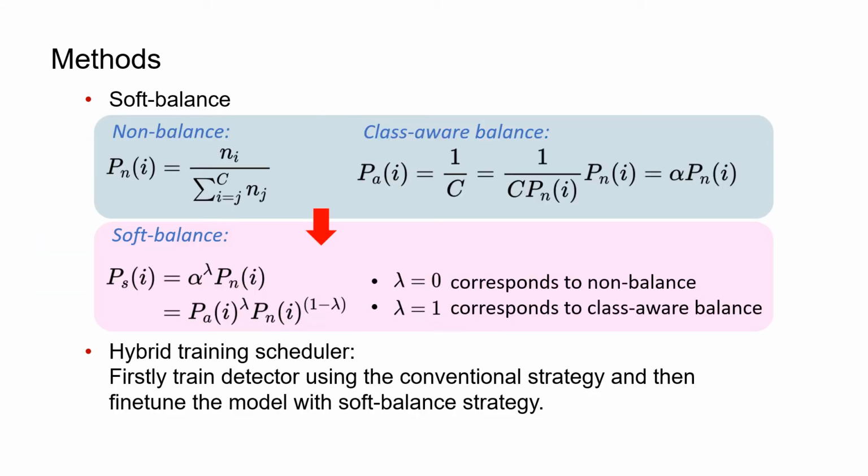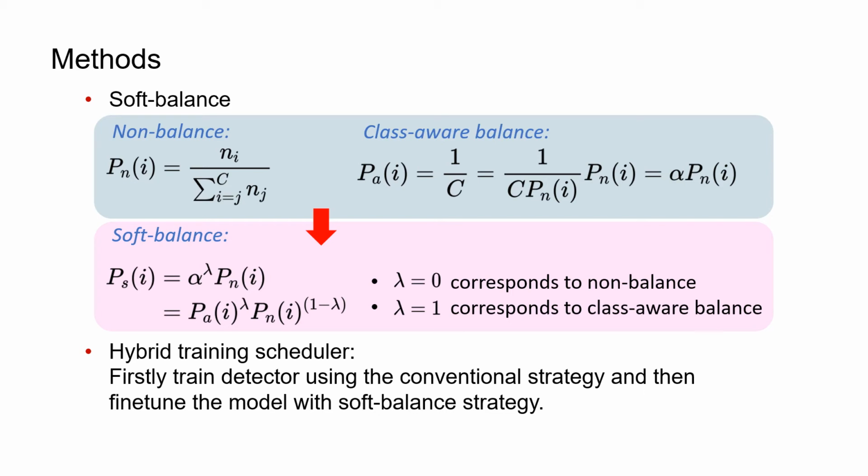For imbalanced label distribution, the non-balanced sampling may cause insufficient training for those infrequent categories. Also, the naive class-aware balance, which samples categories uniformly, is still hard to cope with extremely imbalanced data, and may have two consequences. First, frequent categories will not be trained enough because part of their images have never been seen, therefore wasted. Second, for infrequent categories, the intense oversampling may cause severe overfitting.